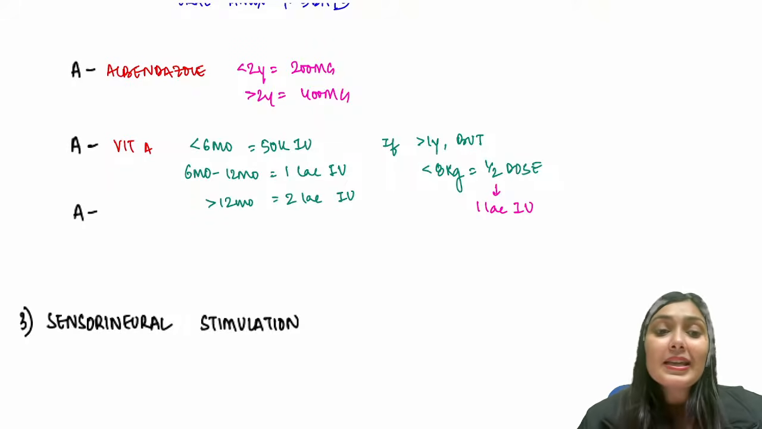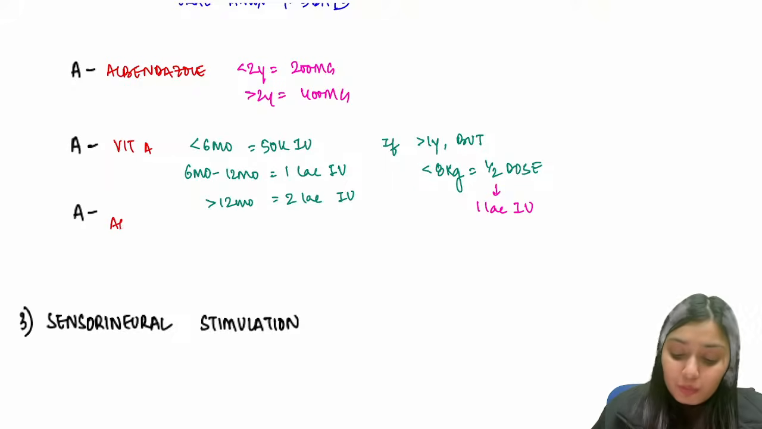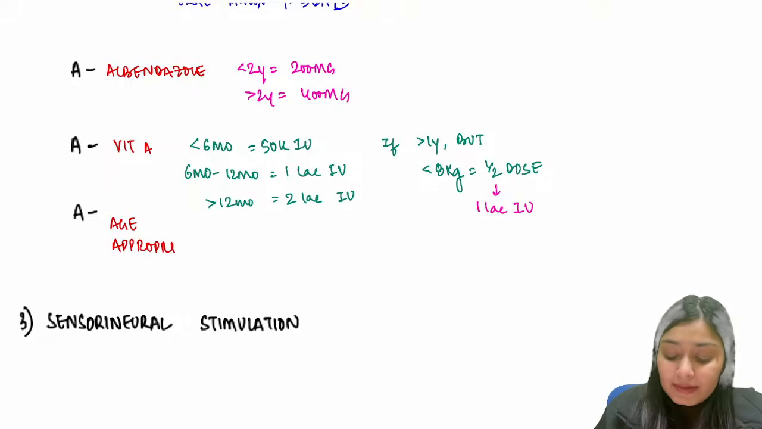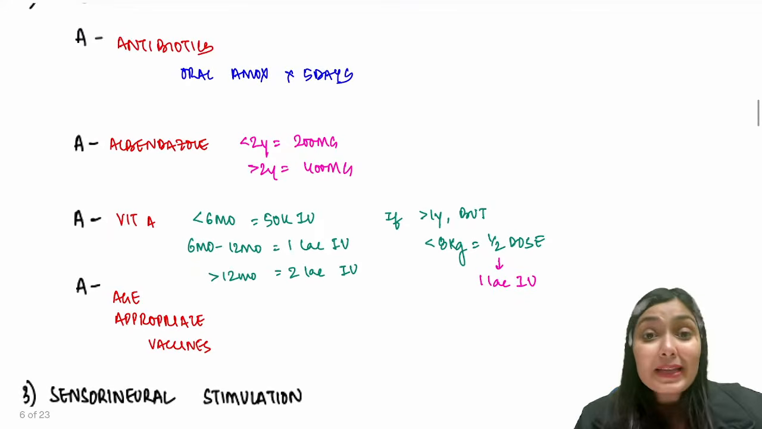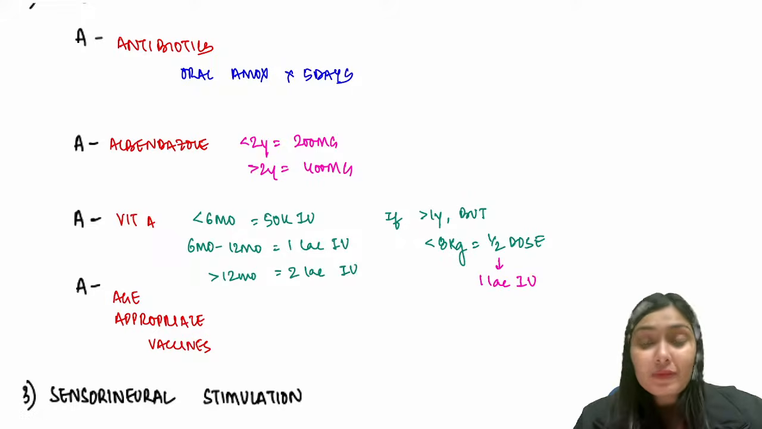The last A is appropriate vaccines. Age appropriate vaccines. You ensure that this child is vaccinated according to the age appropriate vaccines. So these are the 4 A's: antibiotics, albendazole, vitamin A, and age appropriate vaccines.